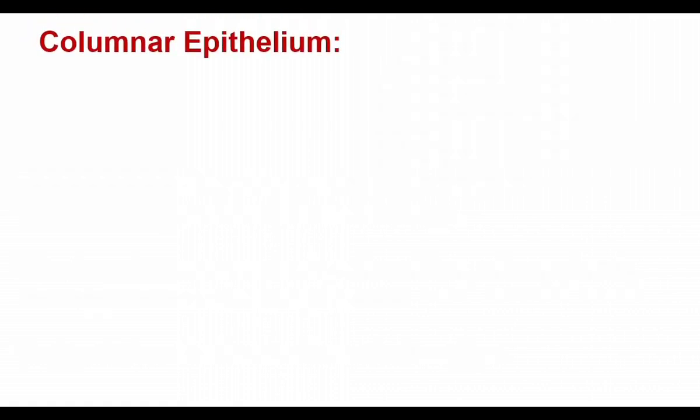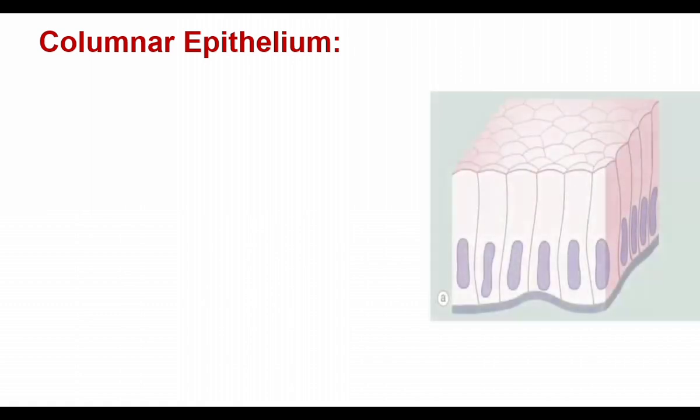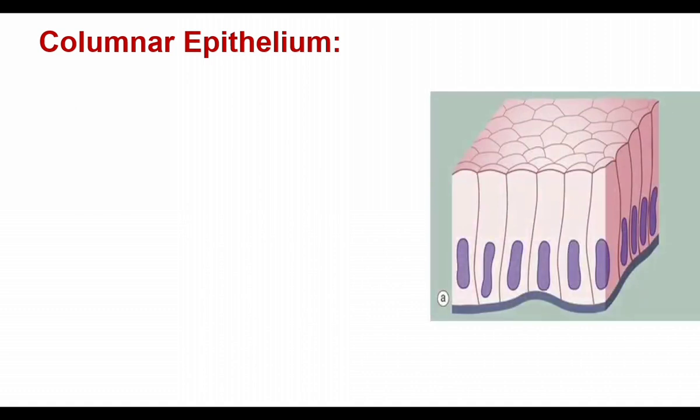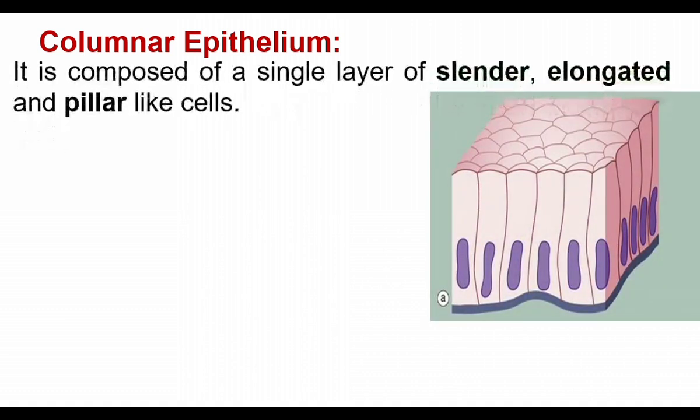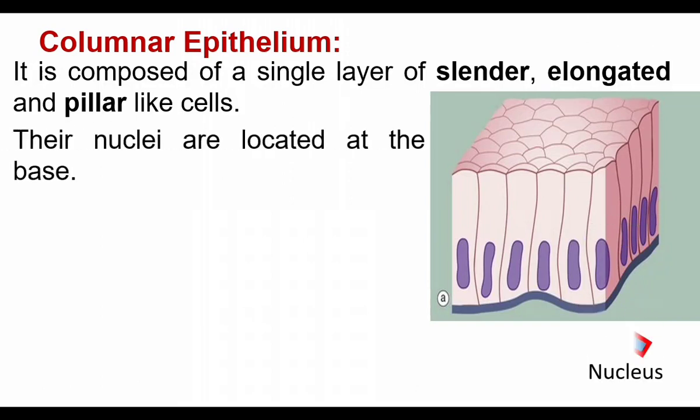The third one is columnar epithelium. Here the cells are arranged in rows, in columns. It is composed of a single layer of slender, elongated, pillar-like cells. Their nuclei are located at the base.